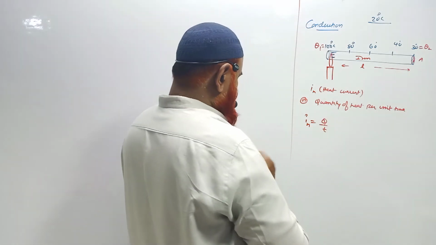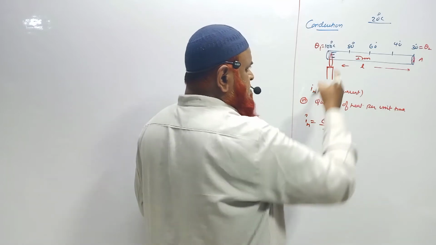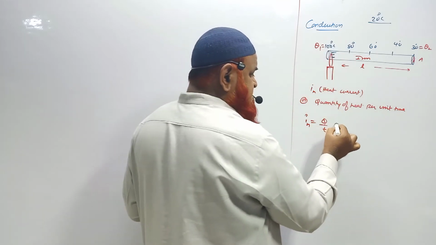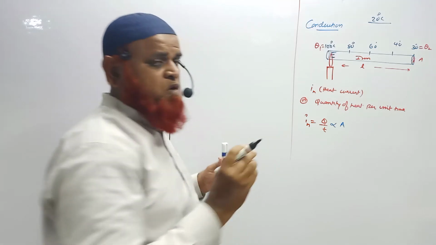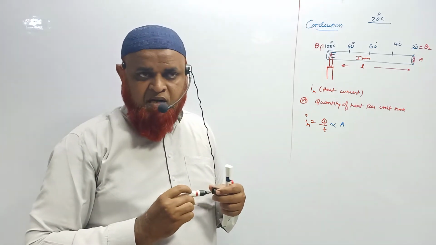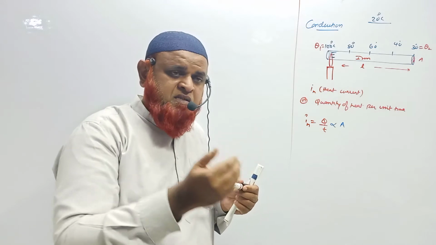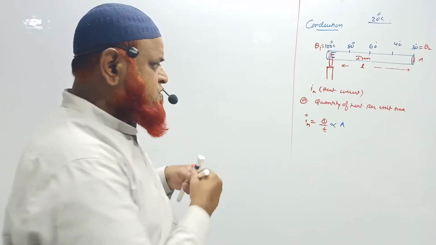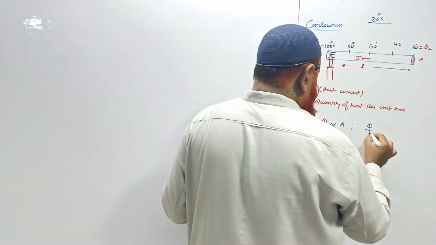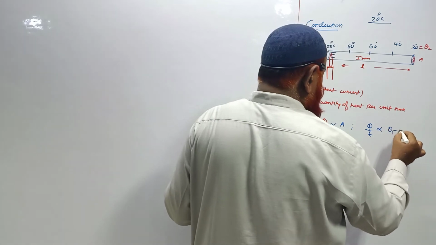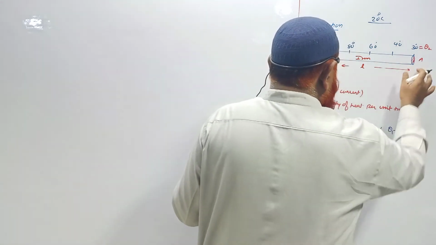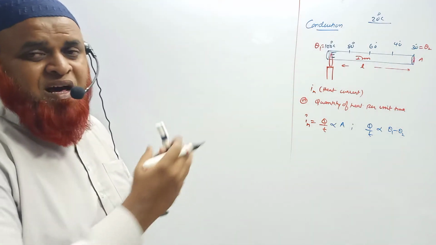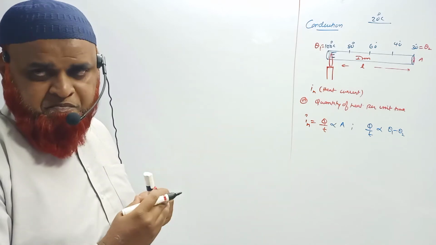So whatever it may be, either heat current or quantity of heat per unit time, what does it explain here? By seeing this composition of this metal and this candle, it is very clear that heat current is directly proportional to the area of cross section of the metal rod. Understand? The larger the area of cross section, the more heat will be transferred. Similarly, rate of flow of heat is directly proportional to the temperature difference of the ends of the rod. The larger the temperature difference, the larger the current flow.